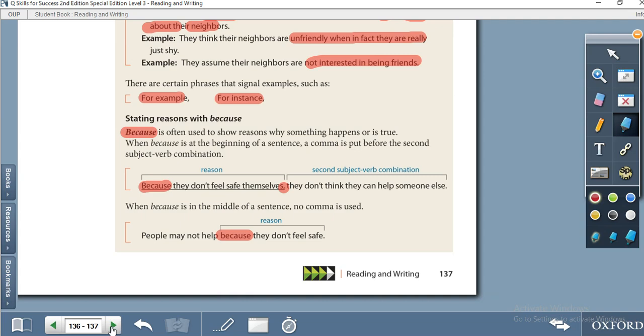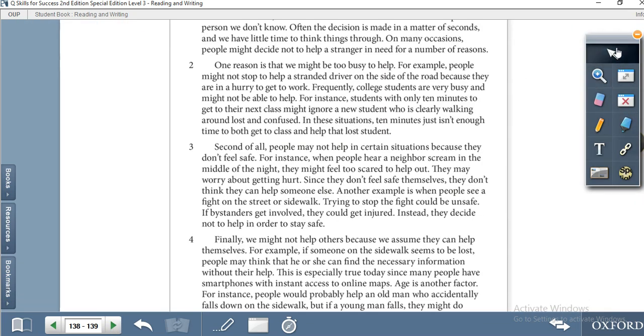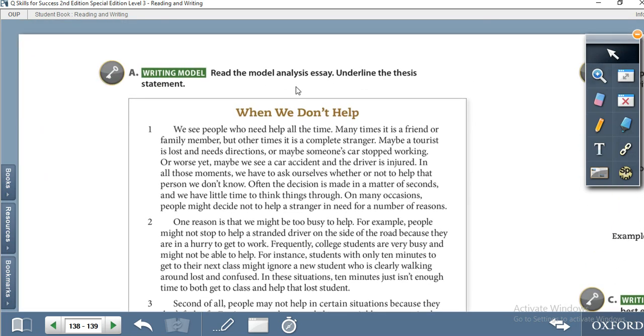We will move to the next page, and here we will see the model paragraph. Why we don't help people. Read the model analysis essay, underline the thesis statement. As you know, the thesis statement is the main idea of the paragraph. So here the writer gives the background information.